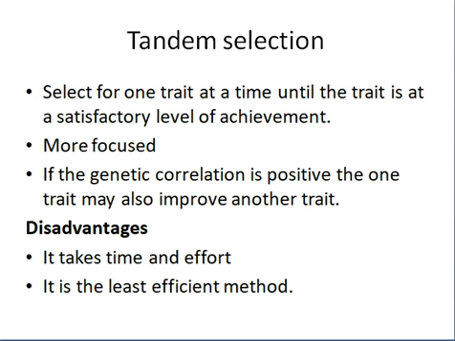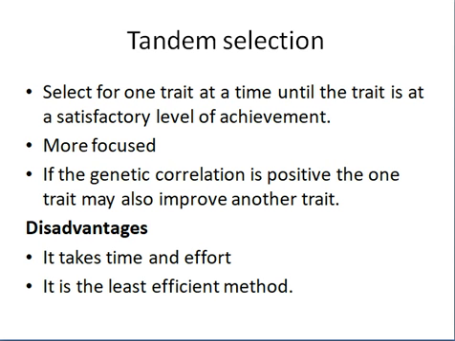For example, we need to increase milk production from 10 to 20 liters. So we keep on increasing milk, selecting animals for more milk, and we achieve the target of 20 liters. And we do not care for any other trait associated with it. So it is more focused because we are targeting one at a time.